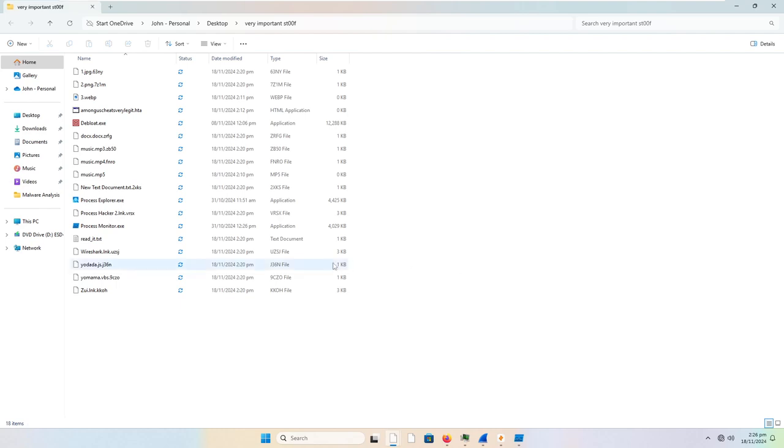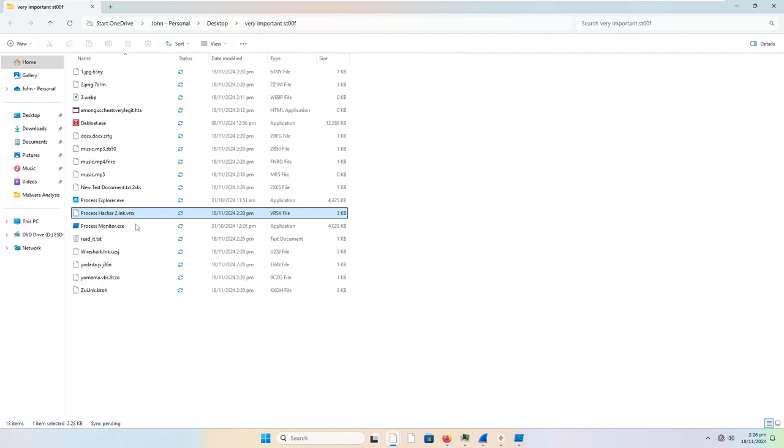So let's go to our very important stuff. And as you can see, almost everything has been encrypted with a random 4-character string at the end. This seems to be very poorly made ransomware. It didn't infect our Process Explorer or Process Monitor, but it did infect Process Hacker. So it infected .lnk files, but not .exes.